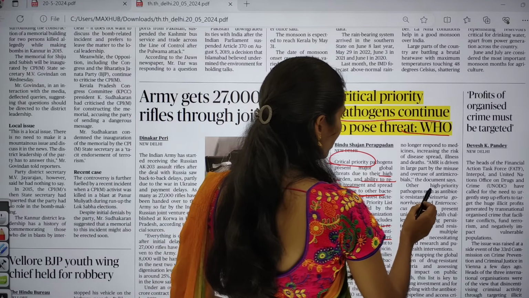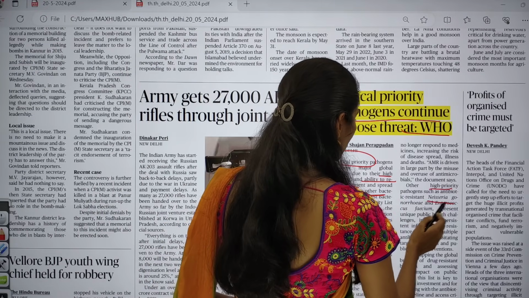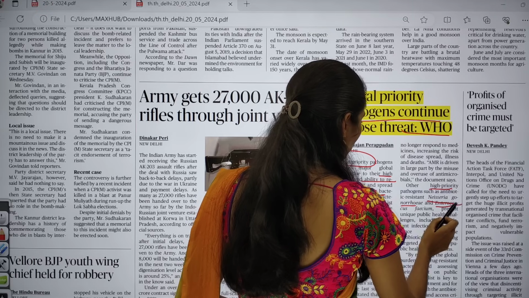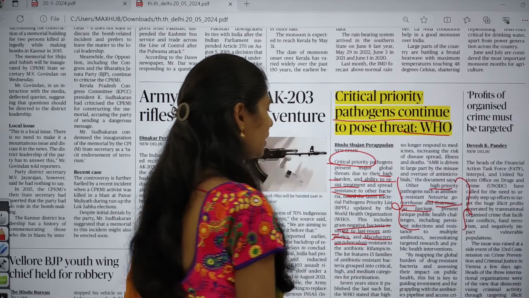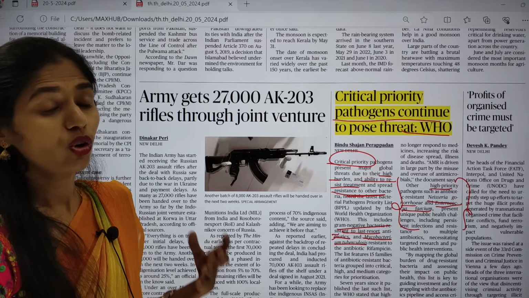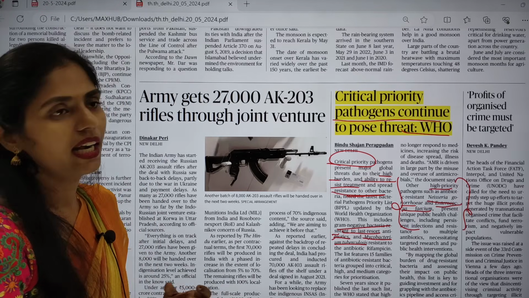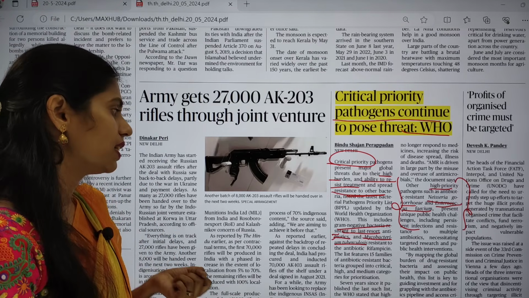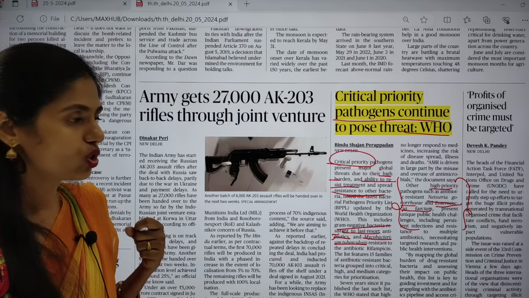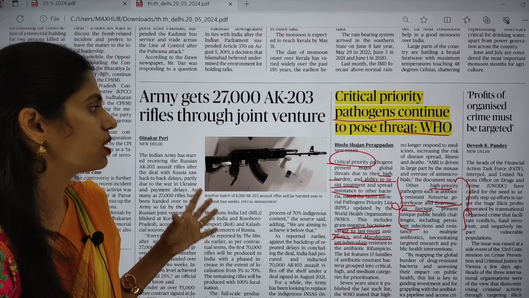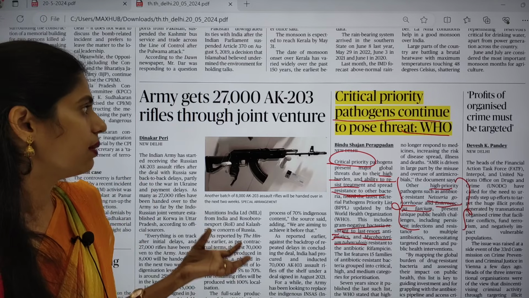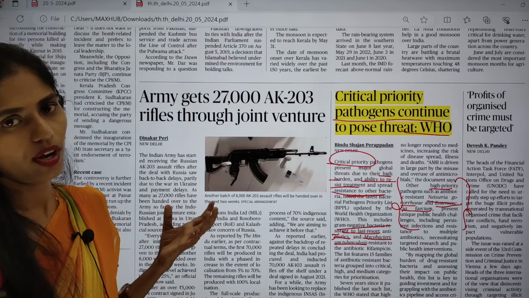Even high priority pathogens such as Neisseria gonorrhoeae and Enterococcus faecium present unique public health challenges. For example, they cause persistent infections and show resistance to antibiotics, and we can't focus on targeted research and public health interventions. These are some important things you have to remember from this: what are these critical priority pathogens?